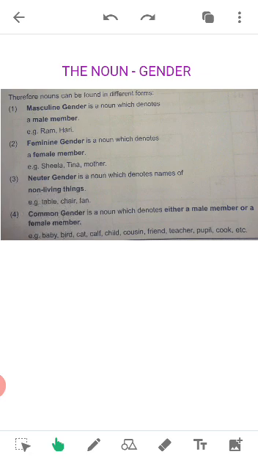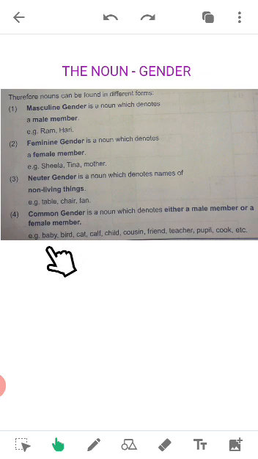Next, common gender. What is common gender? It's a noun which denotes either a male member or a female member. Sometimes, children, we only say a word, but you can't make out whether it is a male or a female. For example, baby, bird, cat, calf, child, cousin, friend, teacher, pupil, cook, etc.